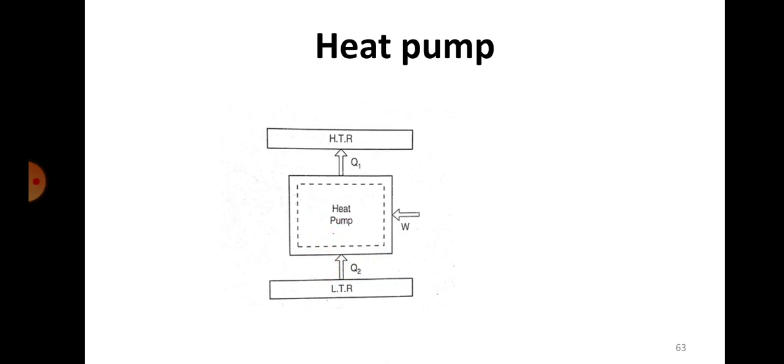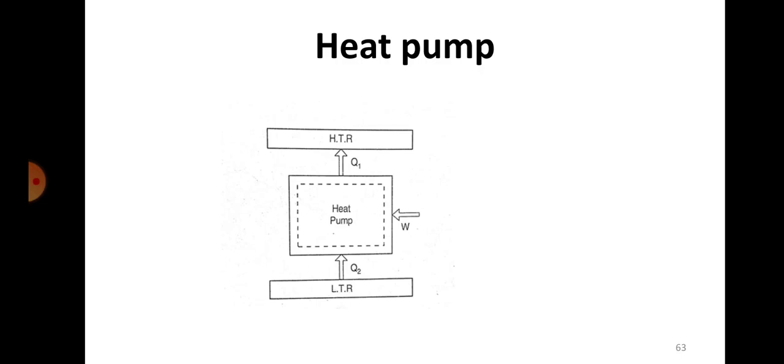So you need to supply energy, right? We need to supply energy to the refrigerator. After it receives that energy, it is possible for it to extract heat from a low temperature and give it out into the atmosphere. That's why you are able to do that in the refrigerator. So it's an example of a heat pump. It doesn't produce energy, it takes energy. You have to supply it in the form of power. So it absorbs energy, and then it transfers heat from low temperature to higher temperature.